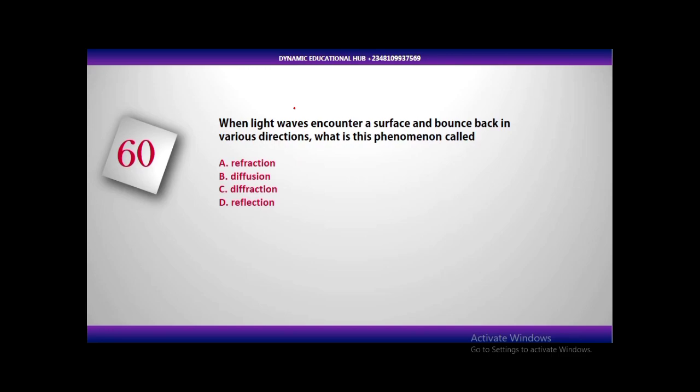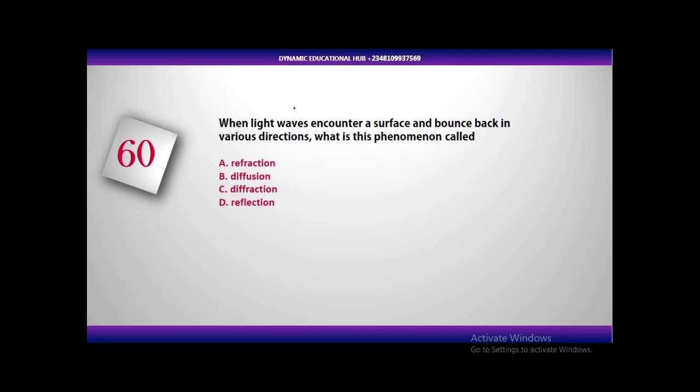Whenever there is a change in the direction of a wave, don't forget light is a wave. Whenever a light wave is traveling and encounters an obstacle, there will be a change in direction. That change in direction is known as reflection. Now, we have two types of reflection of light. First, when there is a smooth surface, the light will be reflected, and every